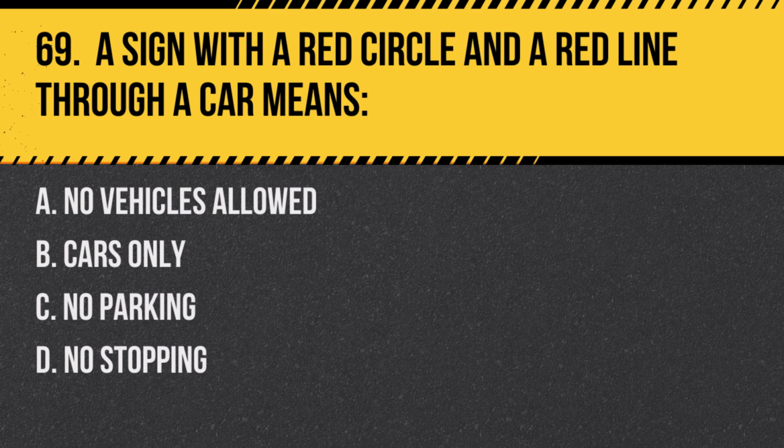Question 69. A sign with a red circle and a red line through a car means: A. No vehicles allowed. B. Cars only. C. No parking. D. No stopping.